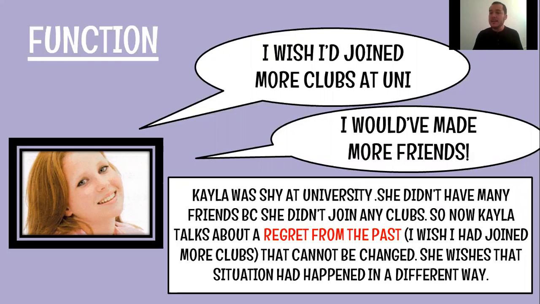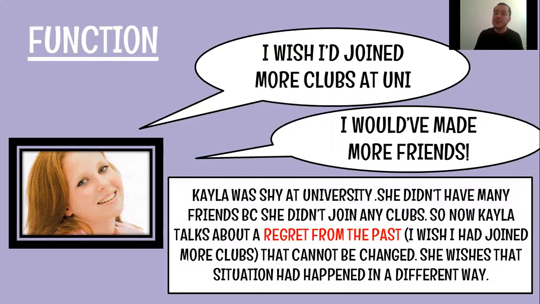Then, let's have a look at the function of this. It says Kayla was shy at university and she is still shy right now, but in the past she didn't make many friends because she didn't join any clubs. All right, so now Kayla talks about a regret from the past. What is the regret?